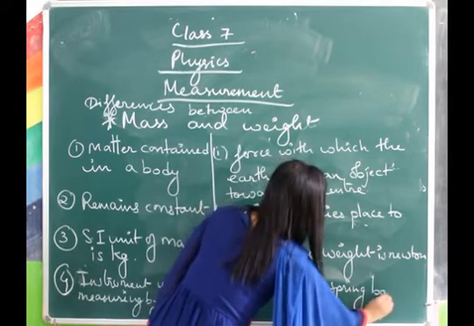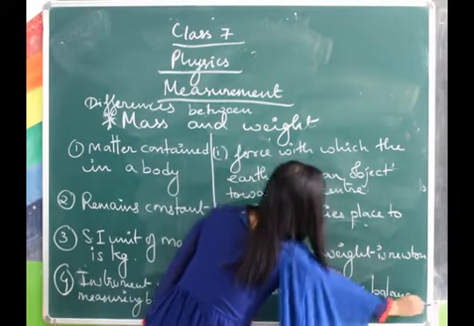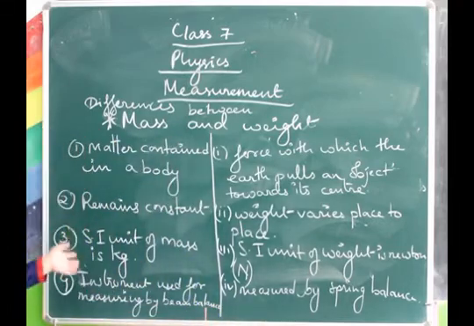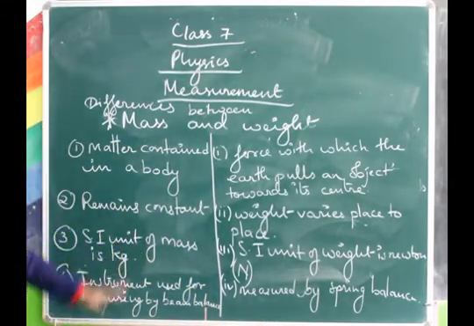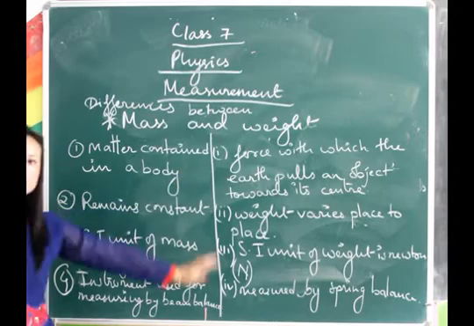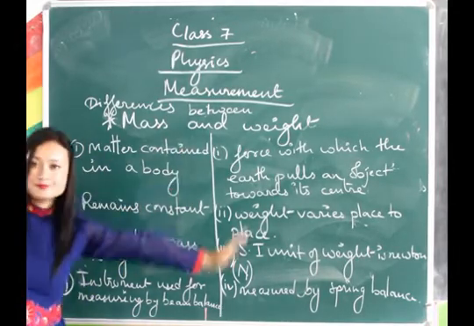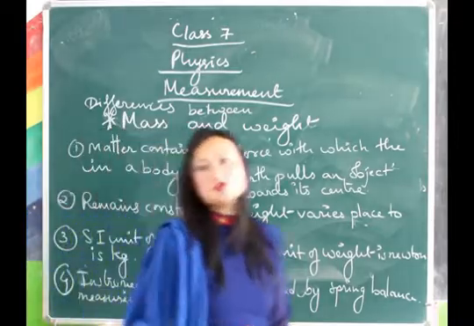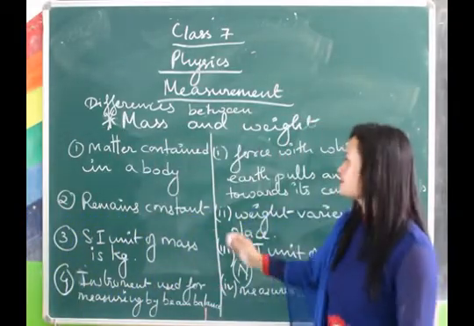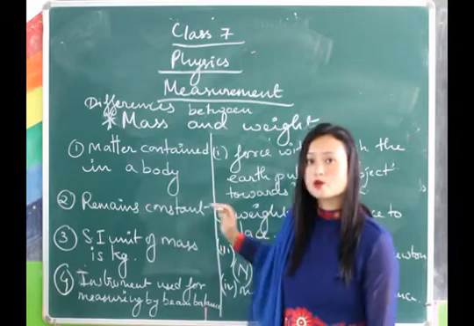So these are the four major differences between mass and weight. You can refer to this when we discuss the differences between mass and weight. The major difference is that mass remains constant and weight changes from place to place.